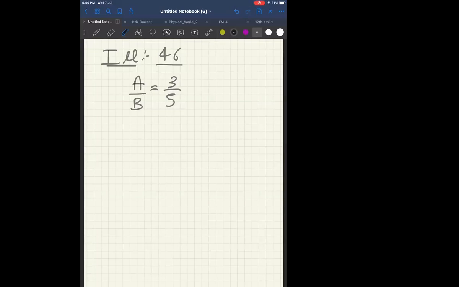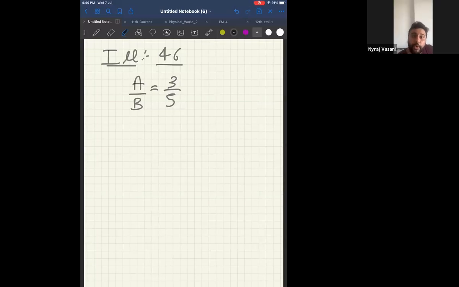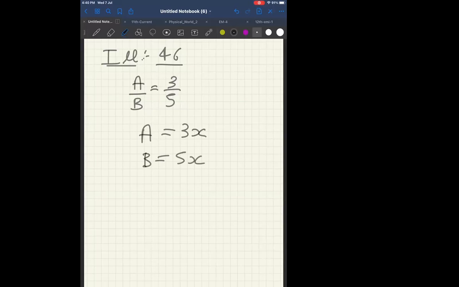When I say your marks and your friend's marks are in the ratio 1:2, it does not mean you got 1 and he got 2. It means that he got 2 times more than you. Similarly, when I say two things are in the ratio 3:5, it does not mean that the first is 3 and the second is 5. It is a ratio. That means I can assume the first thing is 3 into something and the second thing is 5 into something.